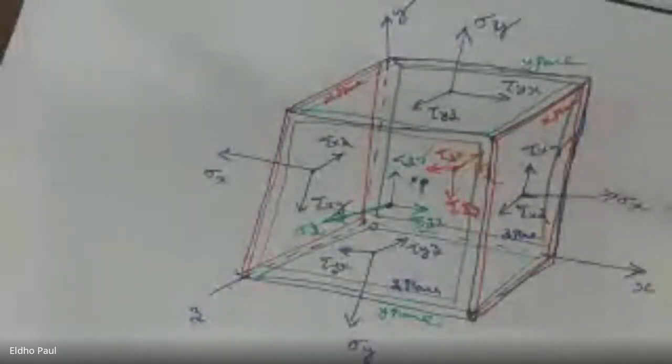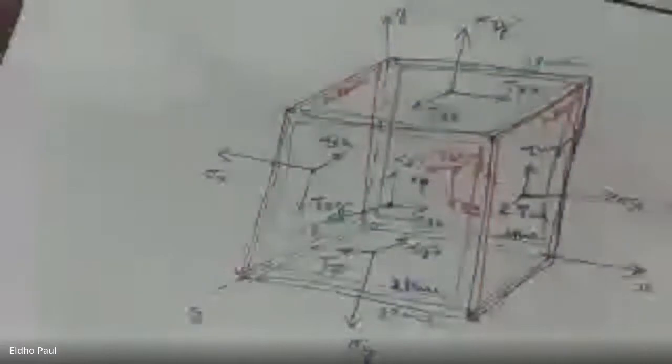stress components and the stress tensors, the components of stresses on different three mutually perpendicular planes, and the stress at a particular point. Okay, so in the next class, you should study all these components.